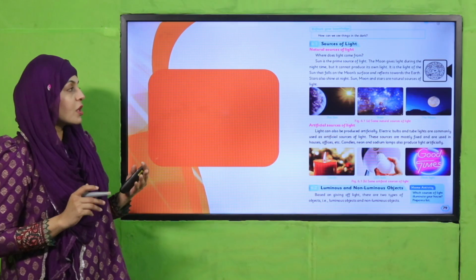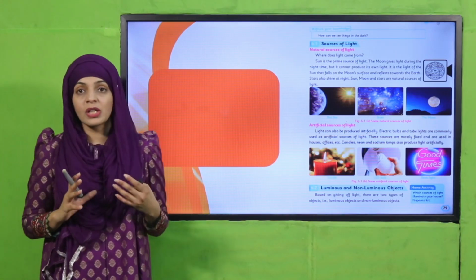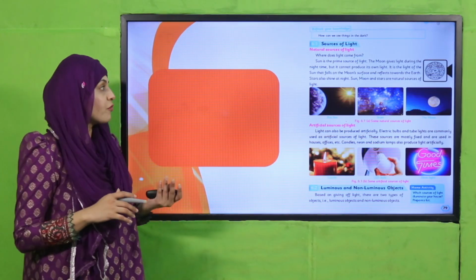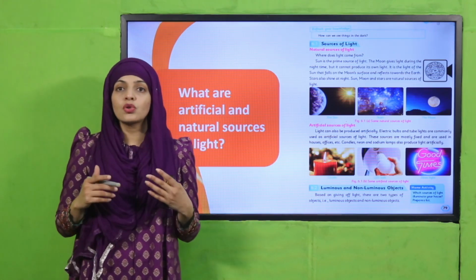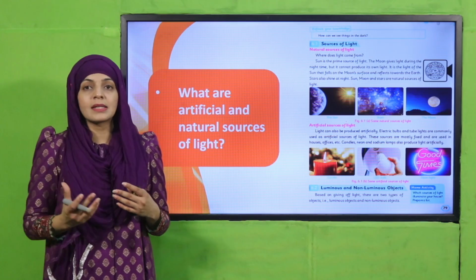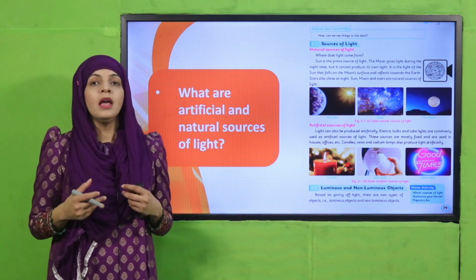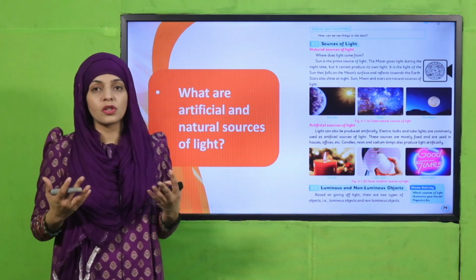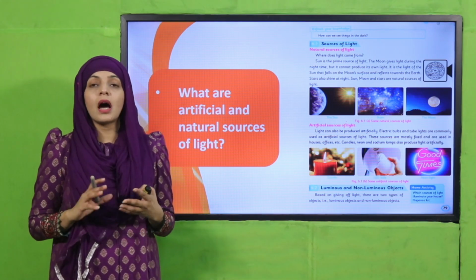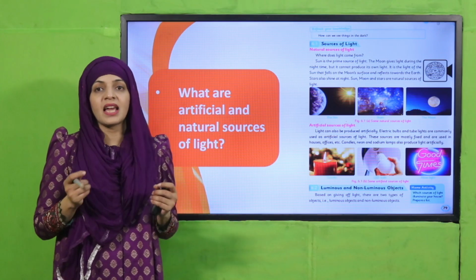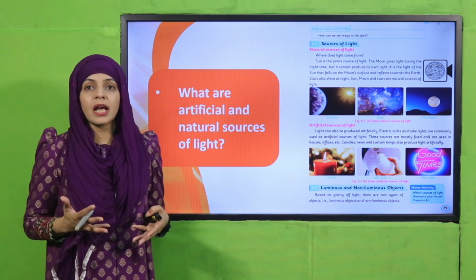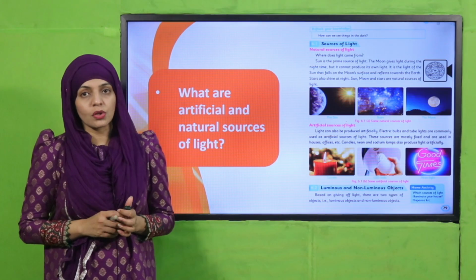So this is the first reading page that we have read, in which we read about sources of light. So what are artificial and natural sources of light? The natural sources are those that exist in nature, such as the sun, the moon, and the stars. These are the natural sources of light. Whereas the artificial sources of light are human made, such as a bulb, a candle, a lantern, a flashlight. These are all artificial sources of light.